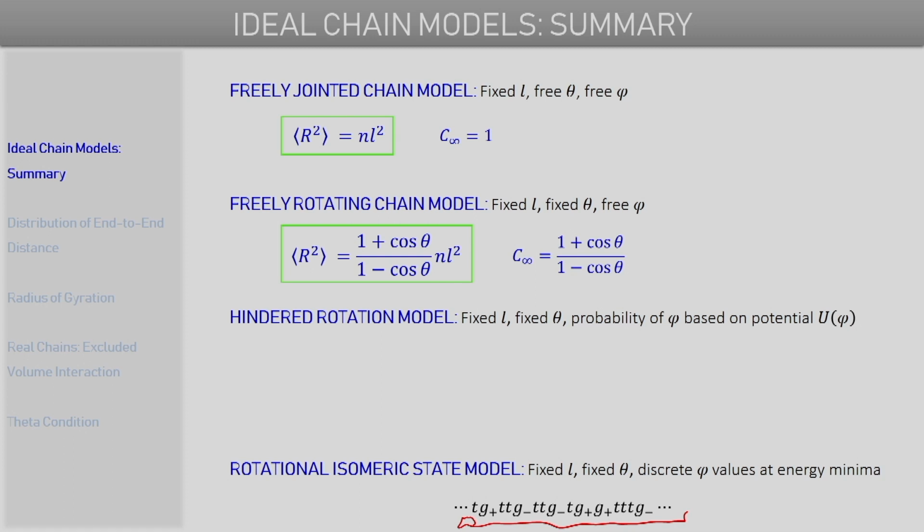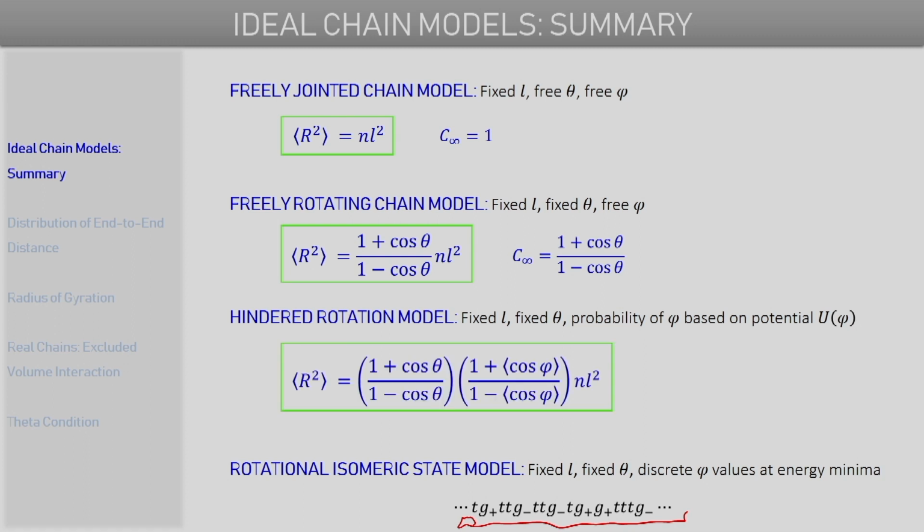One thing again to emphasize is that theta is not strictly speaking the bond angle, but the angle between the adjacent bond vectors. For the hindered rotation model, the mean square end-to-end distance is again proportional to NL squared, but the proportionality constant has two terms, one dependent on the fixed bond angle theta, and another which depends on an average of the cosine of the torsion angle. Again, one can obtain a value for the characteristic ratio C infinity.